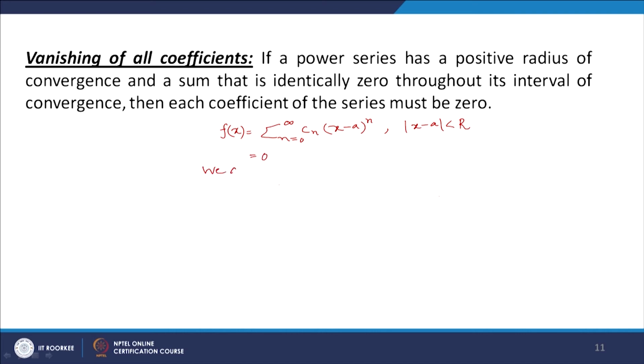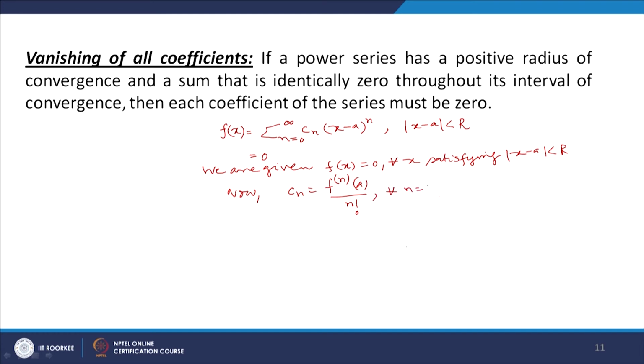We are given f(x) equal to 0 for all x satisfying |x - a| < r. Now the c_n's are given by f^(n)(a) over n factorial for all n equal to 0, 1, 2 and so on up to infinity.